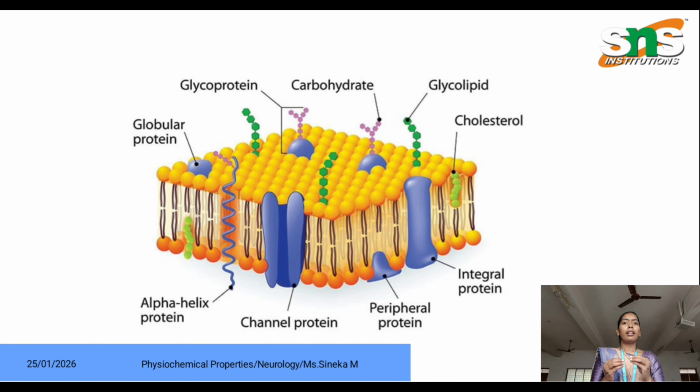It has glycoproteins, carbohydrate, glycolipid, cholesterol, integral proteins, peripheral proteins, channel protein, alpha helix protein, globular protein. There are various types of protein present in the cell membrane, and also carbohydrate and cholesterol make this cell membrane. There are also various channel proteins. They allow certain ions, such as calcium channels, which help calcium ions enter the cell. Sodium channels help the sodium ions entering into the cell. That kind of channels is also present.